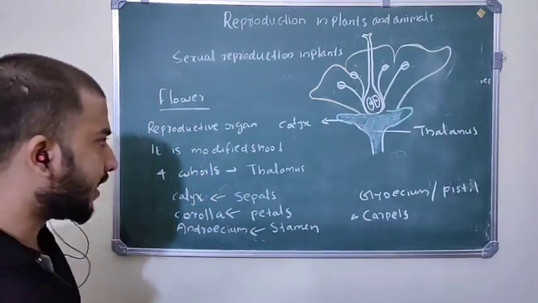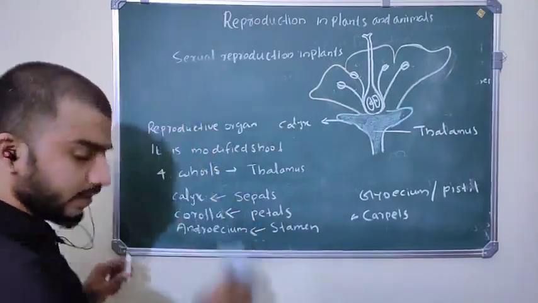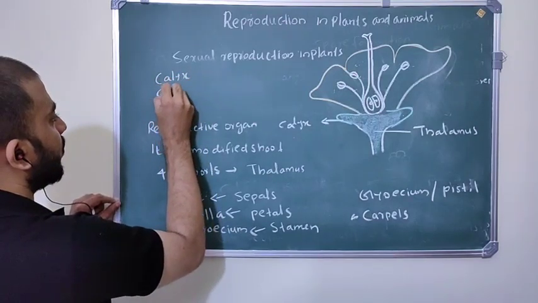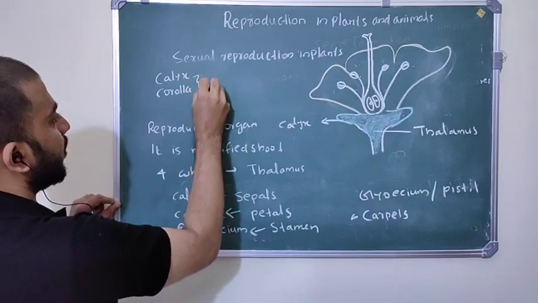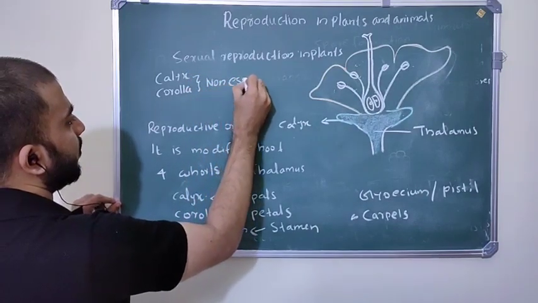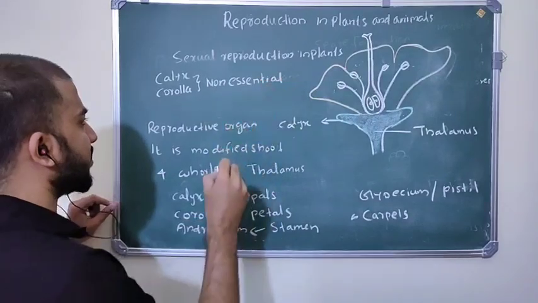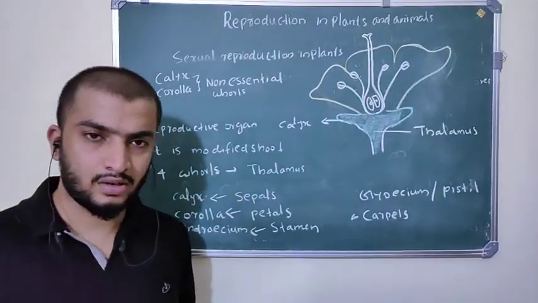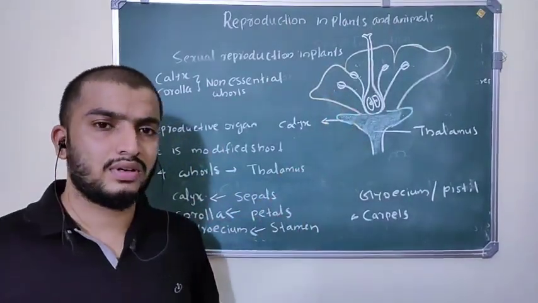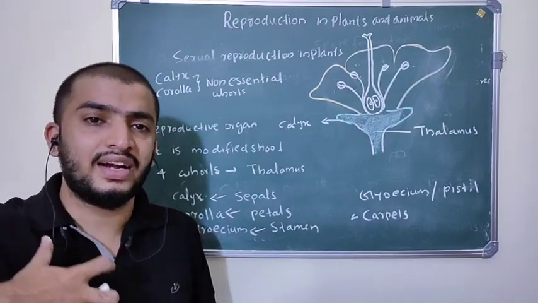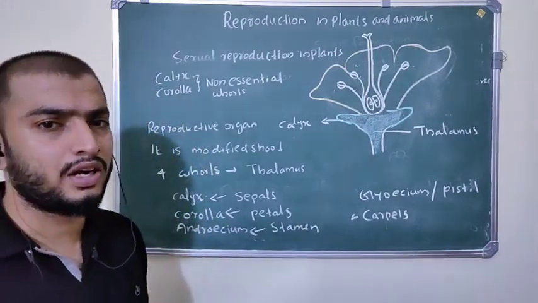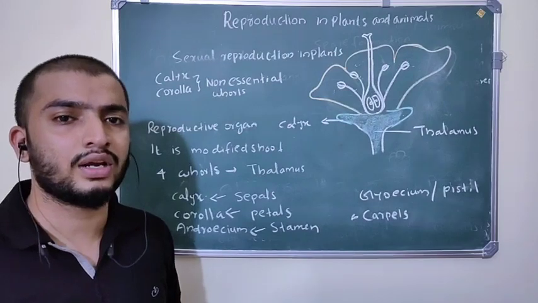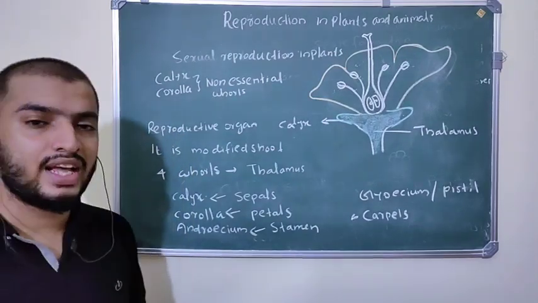The calyx and corolla are together called non-essential whorls, or also called accessory whorls. Why? What is meant by non-essential whorls? Because the calyx and corolla are parts of the flower which do not have a direct role in reproduction. They are not participating in reproduction in the flower. Understood? So they have no direct role in reproduction, so they are called non-essential whorls.